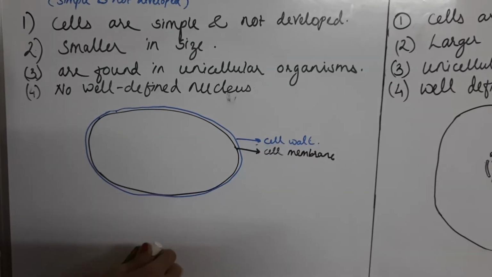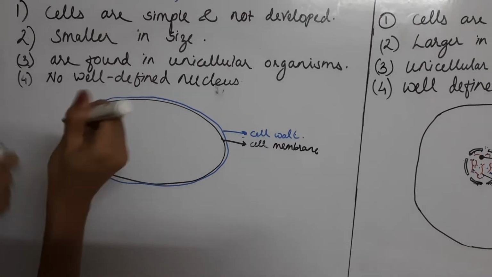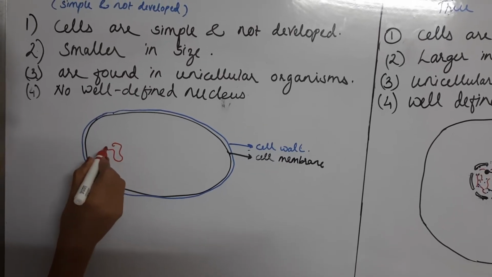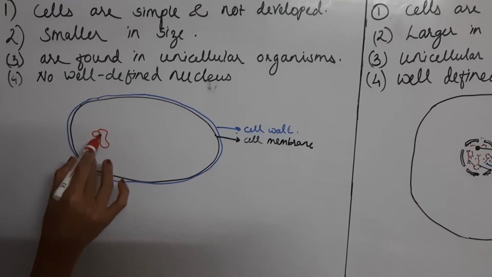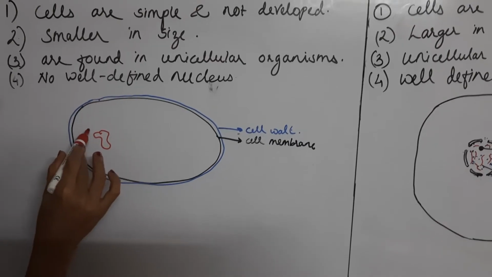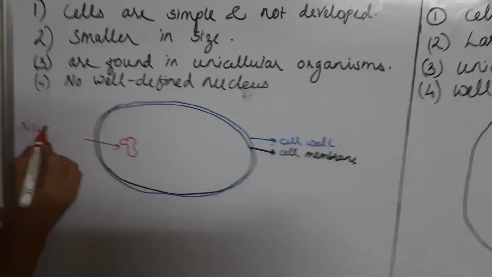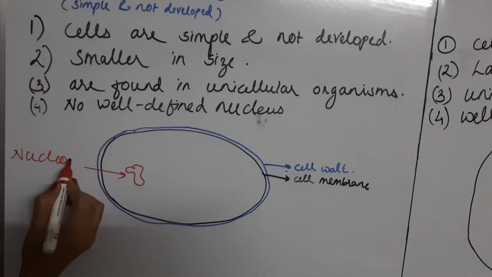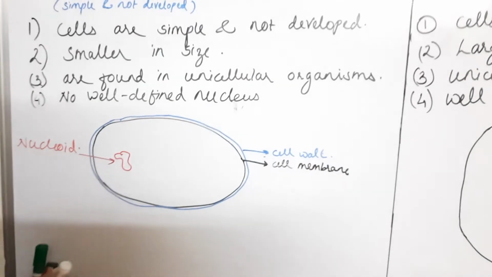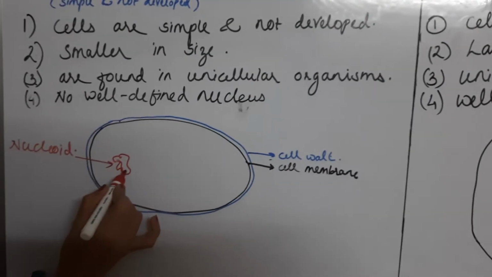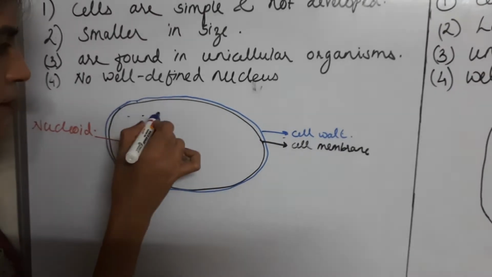So here genetic material will be in the form of circular DNA. This is genetic material in the form of circular DNA, and the place where this genetic material is present in the cytoplasm will be called the nucleoid. The area where the circular DNA is present in the cytoplasm is called the nucleoid. Then this is the cytoplasm.